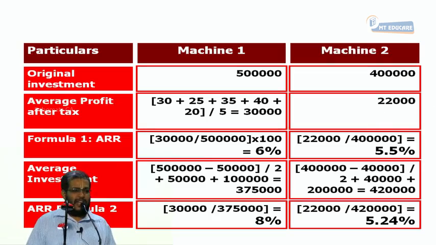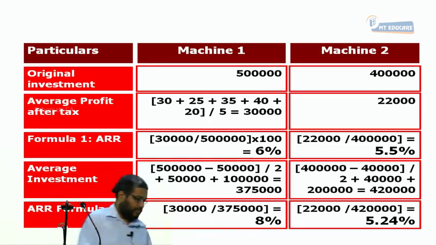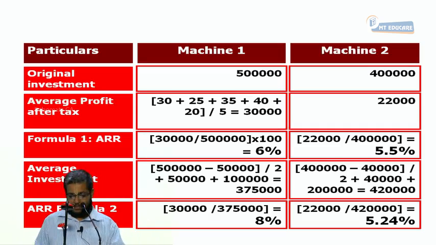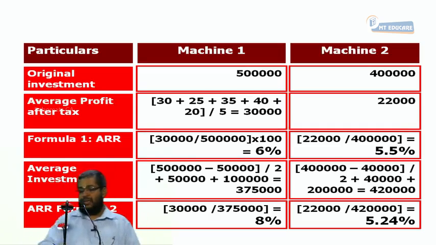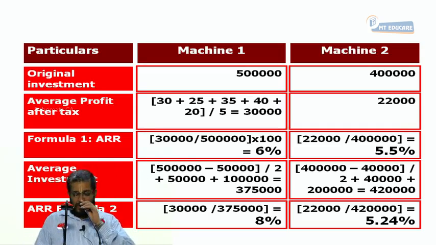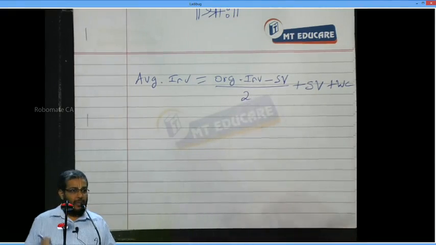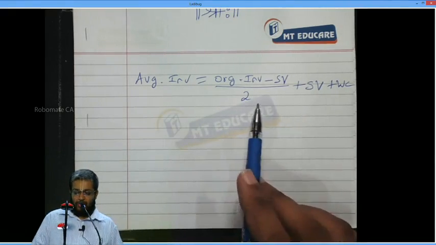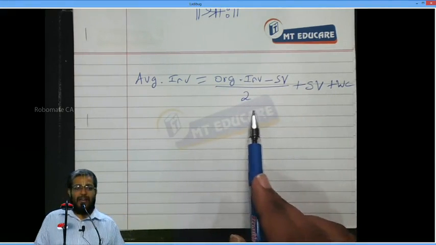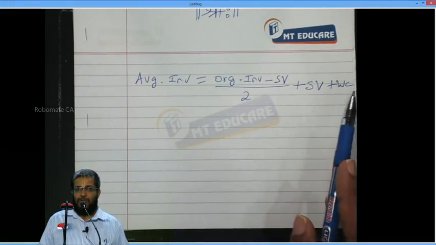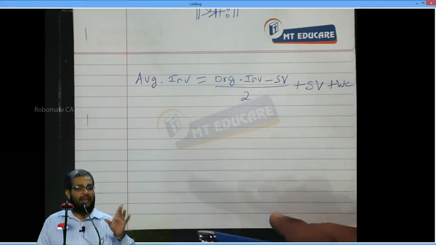Exam purpose calculation is over. The only point I want to explain is the average investment concept, and then we can go for the main issue called timing disparity in today's class, and then go for leverages. Average investment is original investment minus salvage value, divided by 2, plus salvage value plus working capital. Can you proceed or not?